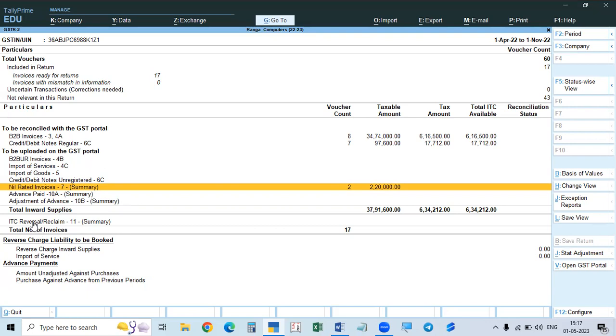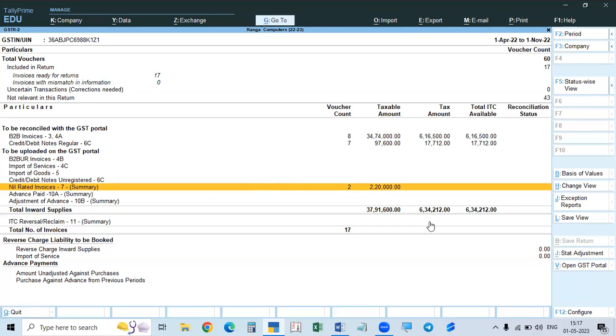We have to reverse the ITC that we already claimed, and reclaim means there is some rule: when you purchase goods and pay the tax and everything to them, we can get back the money. That is the ITC we are getting back.